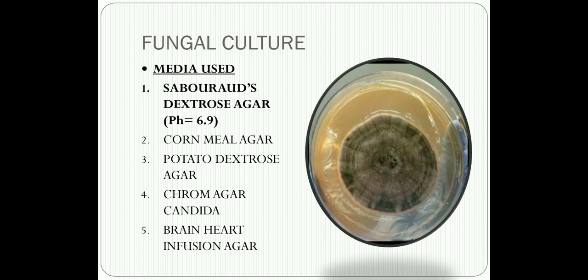Okay, and why earlier we were using an SDA with acidic pH is because we wanted to suppress the bacterial growth. But nowadays we can do this with the neutral pH itself by inoculating the organisms in Sabouraud's dextrose agar containing certain antibiotics like chloramphenicol and cycloheximide.